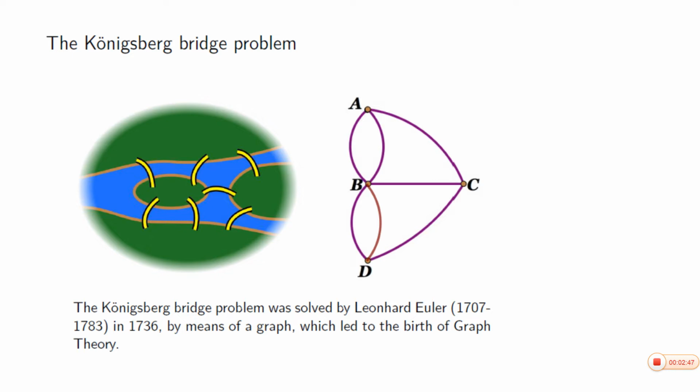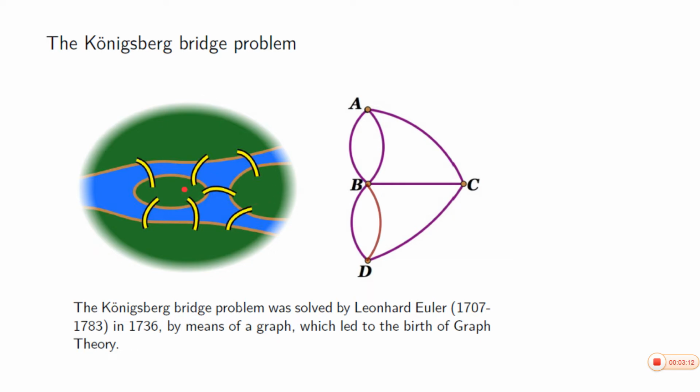Königsberg is a city situated in Russia. There was a river flowing. The river was known as Pregel River. On either side of the Pregel River, the Königsberg city was situated, and there were two islands.